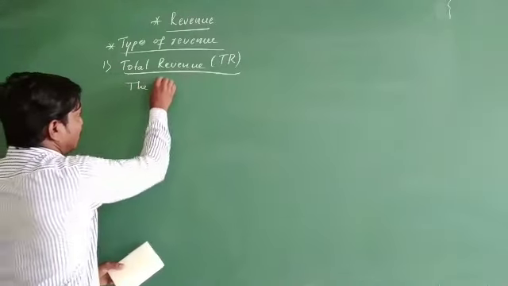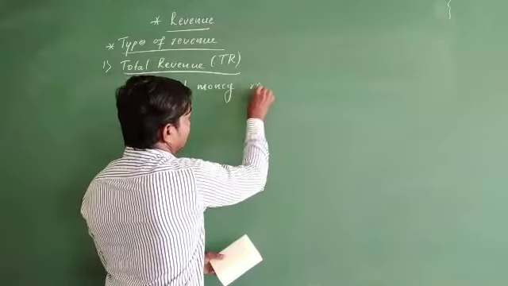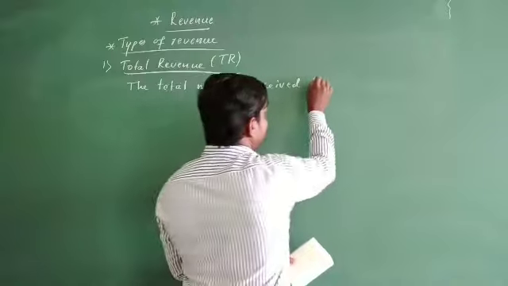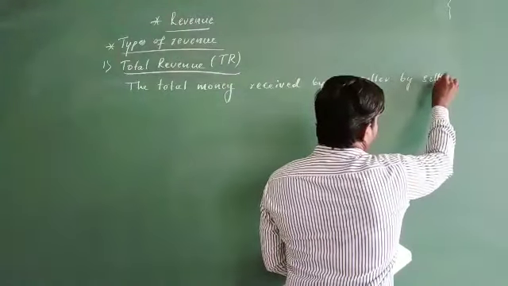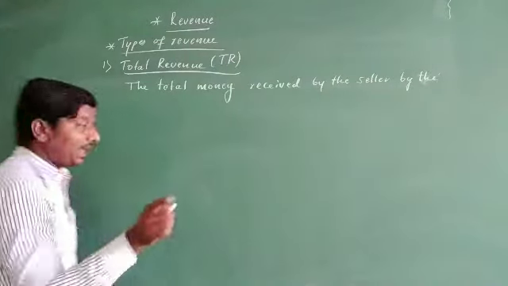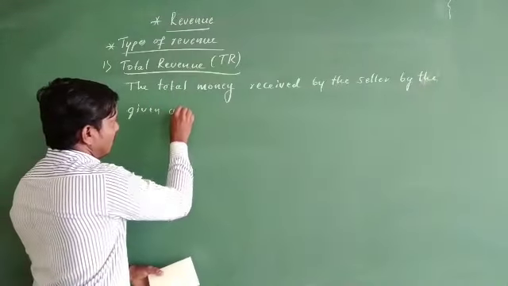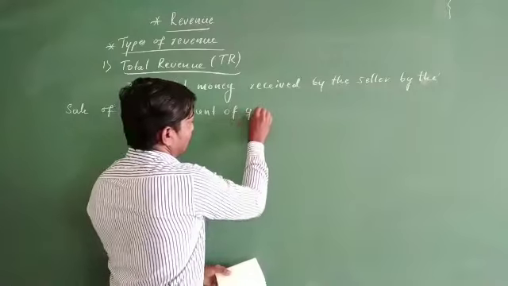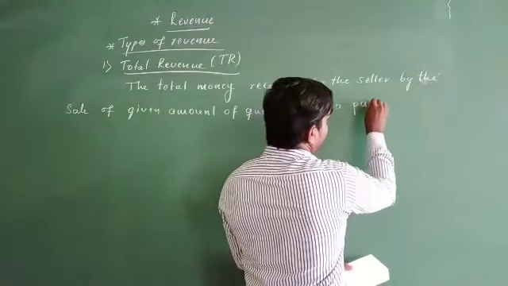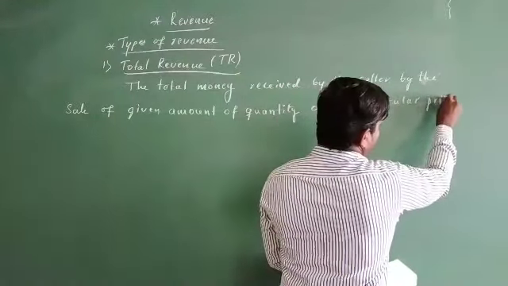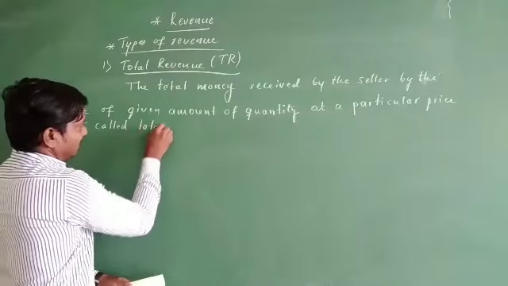So total revenue is the total amount of money received by the seller by the sale of a given amount of quantity at a particular price.